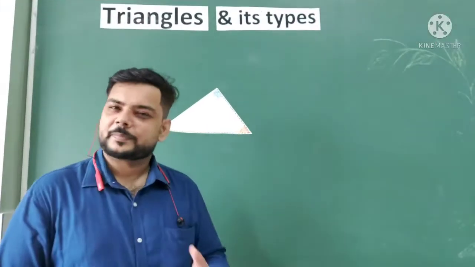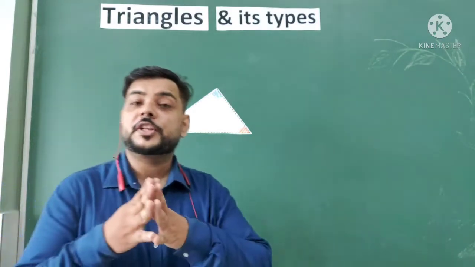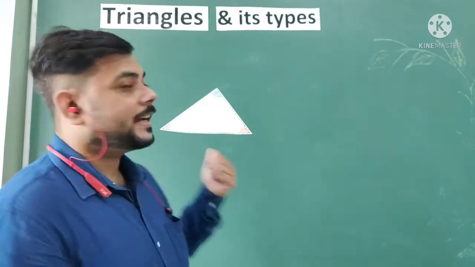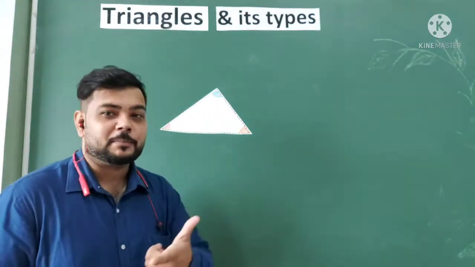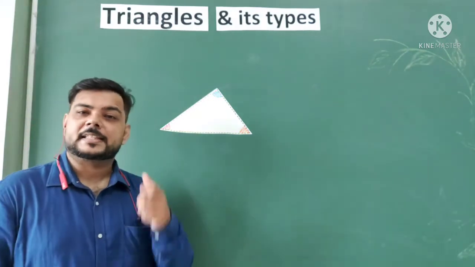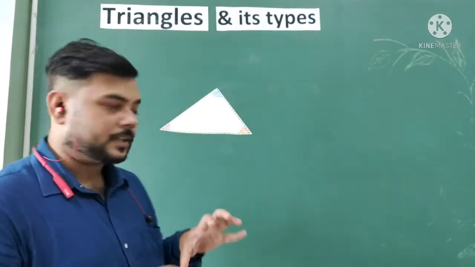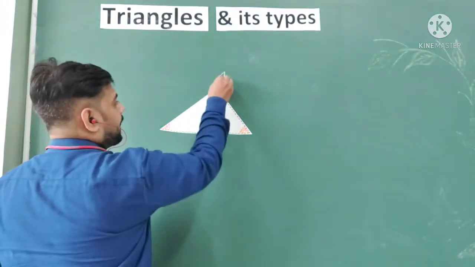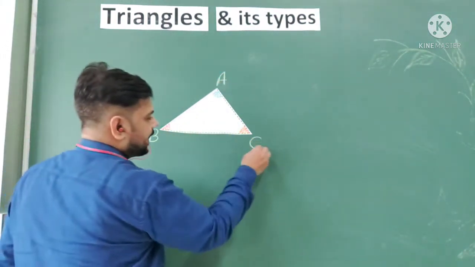Hello everyone. In this video we will do a recalling, or a short revision, of triangles and their types. So first of all, let's start with triangles. Actually, it is the smallest polygon of all the polygons. It has three sides, which we can name A, B and C.